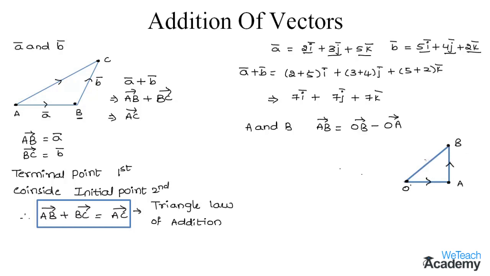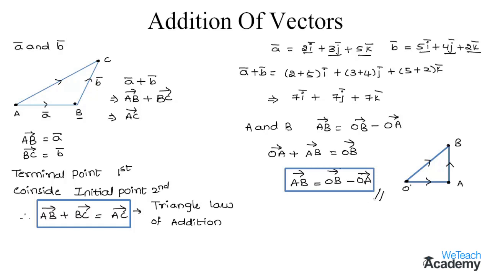By the triangle law of addition we get the vector OA plus the vector AB is equal to the vector OB. And by transferring OA to the other side we get the vector AB is equal to OB minus OA. Make a note of this theorem, as it can be used as a formula in our upcoming videos. So this was a basic introduction on addition of vectors. Hope you understood the concept.